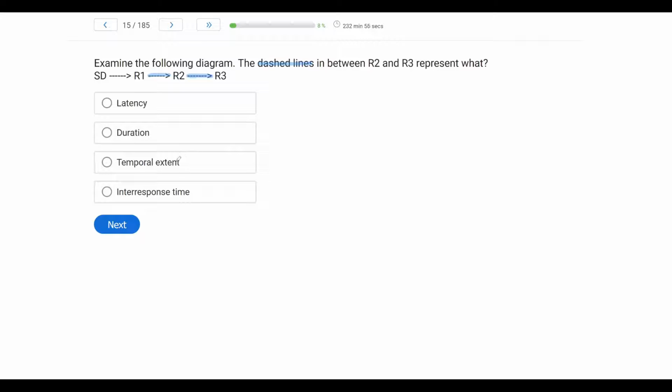We're not looking at temporal extent or duration. We're looking at temporal locus. We're looking at the location in time. So the time in between the SD and the R1 is our latency. Therefore, our time in between the responses will be our inter-response time. Again, I think this particular diagram is the easiest way to remember latency versus inter-response time. You're looking at time in between a point in time. And so once you've gone from your SD to your responses, and now you have your time in between each subsequent response, you simply go from latency to your inter-response times.